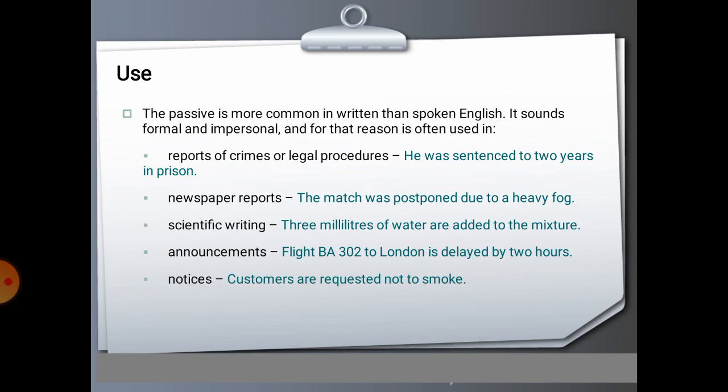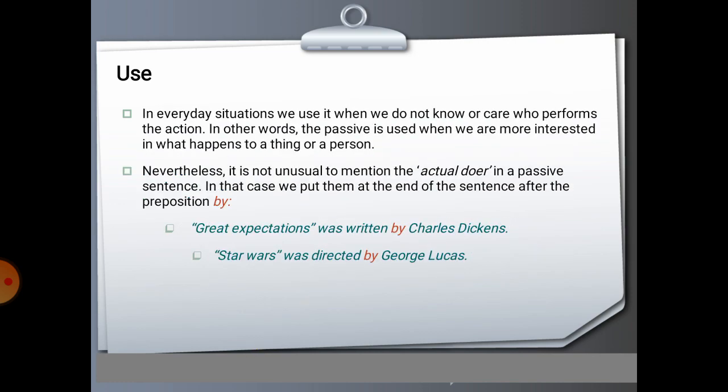Announcements: Flight BA 302 to London is delayed by 2 hours. Notices: Customers are requested not to smoke. In every situation we use it when we do not know or care who performs the action. In other words, the passive is used when we are more interested in what happens to a thing or a person.